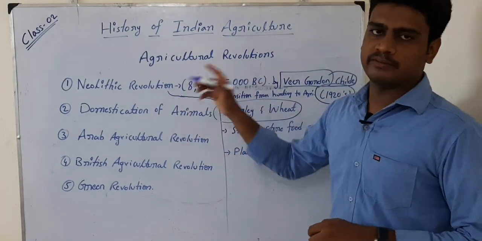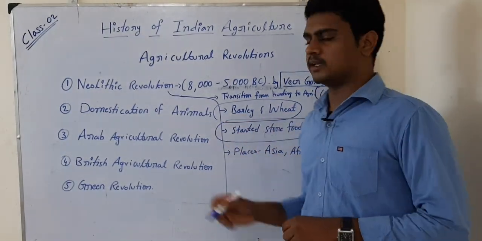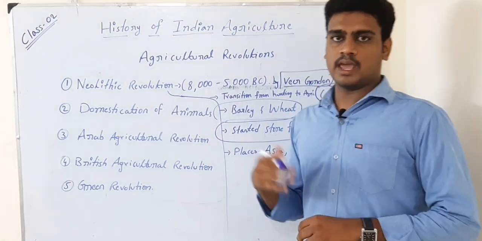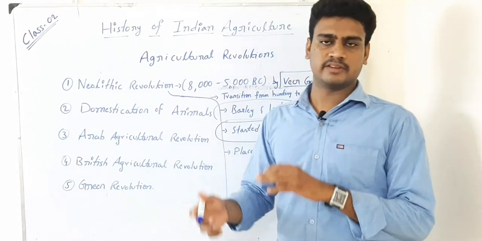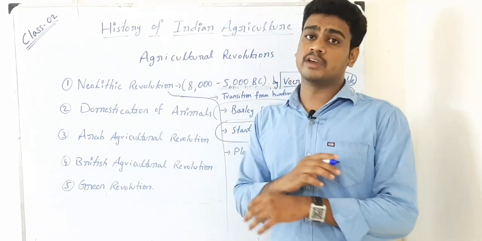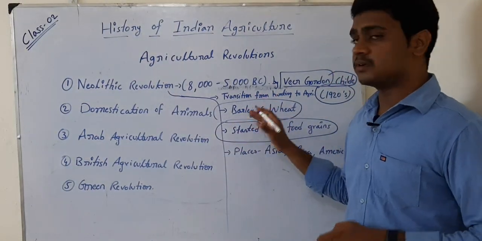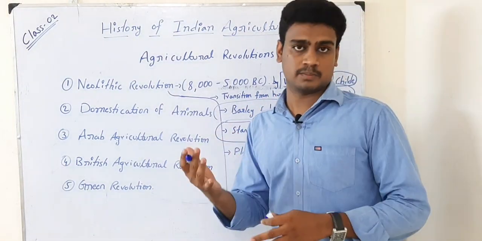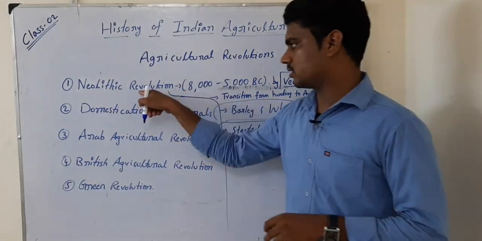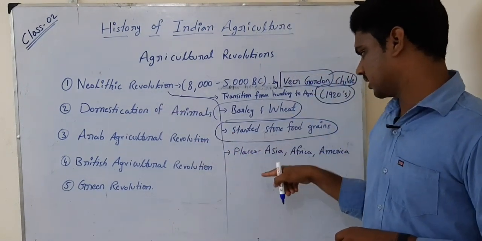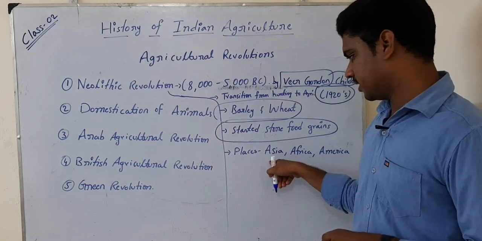Then this is the time where people started storing food grains in storage structures. Earlier, because people had the habit of shifting from one place to another, and their lifestyle was something like hunting where they don't store food, but as they started raising crops, they found the food grains were surplus, so they started storing the food grains. So this is the Neolithic revolution time, they started storing the food grains. These are the places where especially this Neolithic revolution had happened.